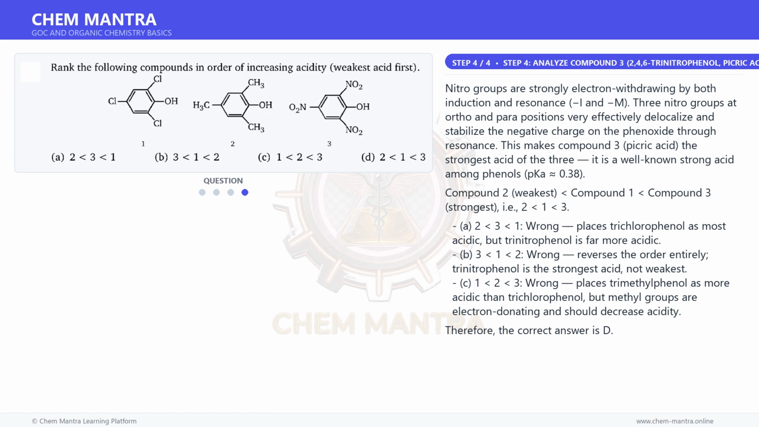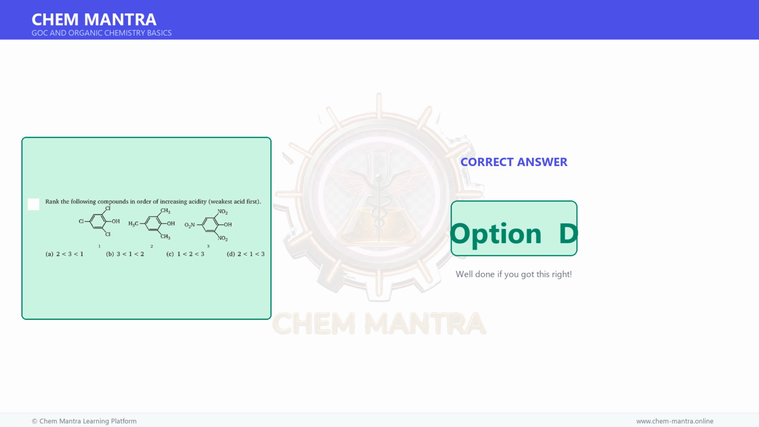C. 1,2,3, wrong, places trimethylphenol as more acidic than trichlorophenol, but methyl groups are electron-donating and should decrease acidity. Therefore, the correct answer is option D.